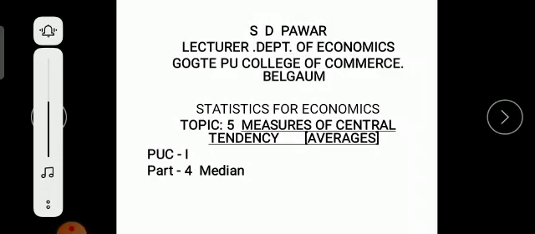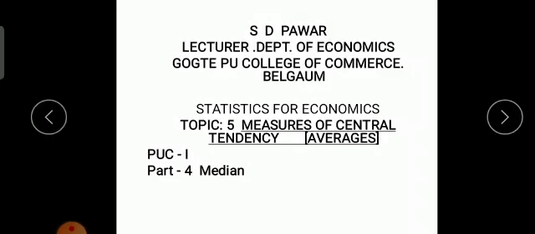Welcome. Today we shall continue with the topic measures of central tendency or averages, and this is the fourth part. Today we will continue with median. In the third part I dealt with the meaning of median, which is the central most value or the middlemost value which divides the given values into two equal parts. Then I took two problems on individual observation, or ungrouped data.